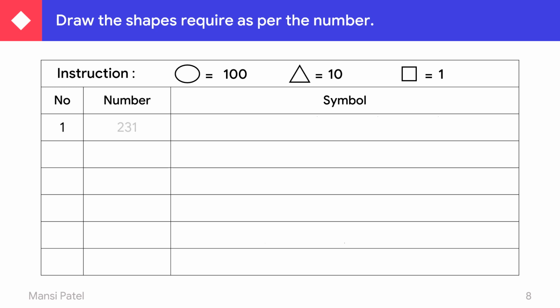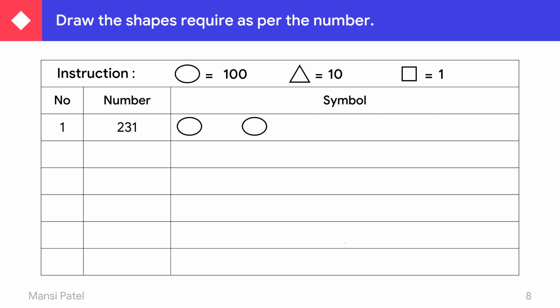So see here, your first number is 231. Which number lies in the hundreds place? It's a 2. So you have to draw 2 circles. Then after, which number lies in the tens place? 3. Which symbol represents tens place?